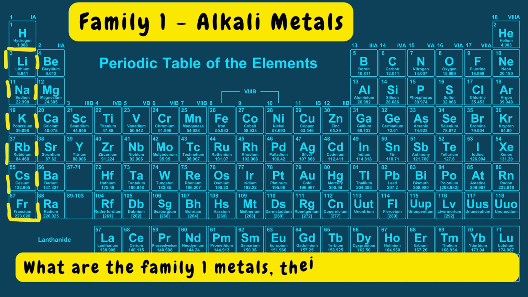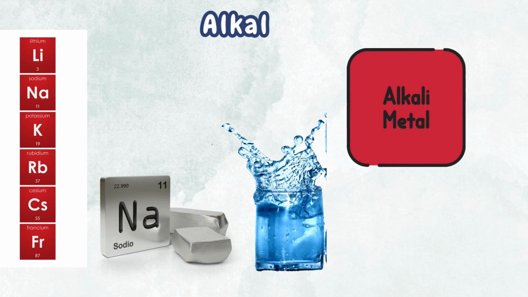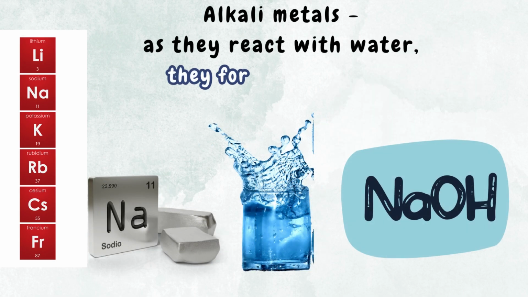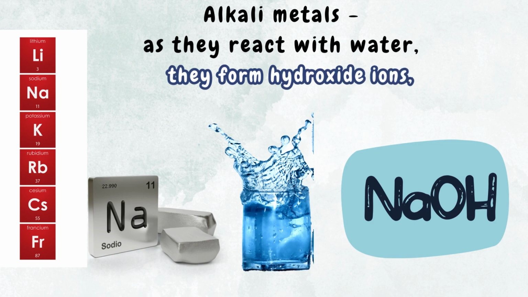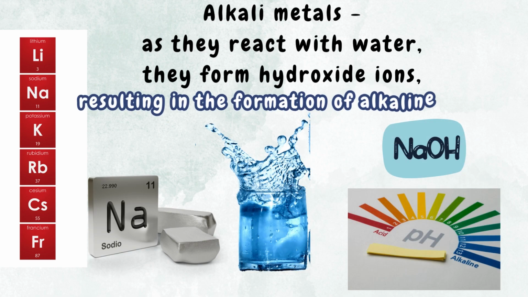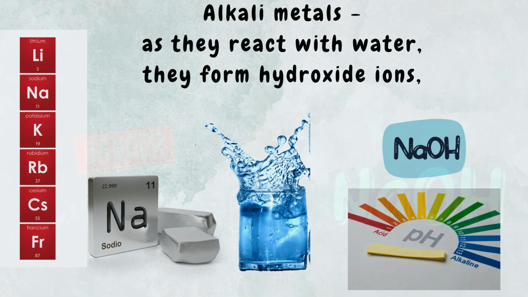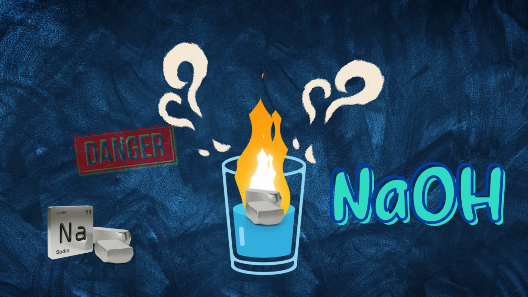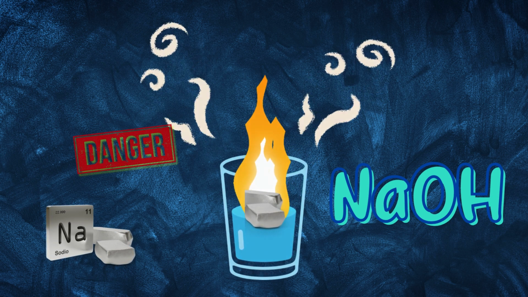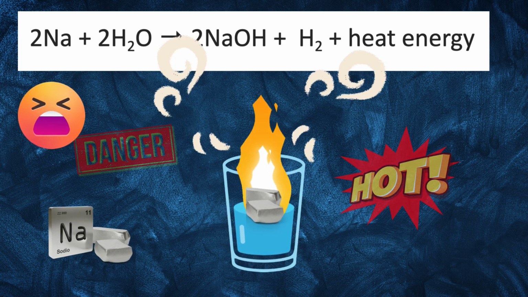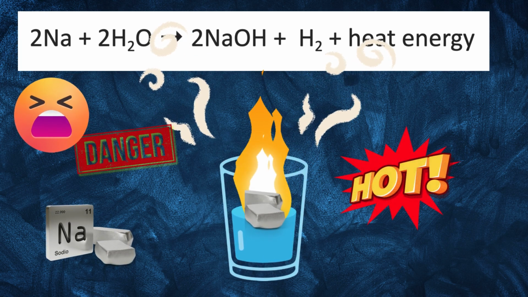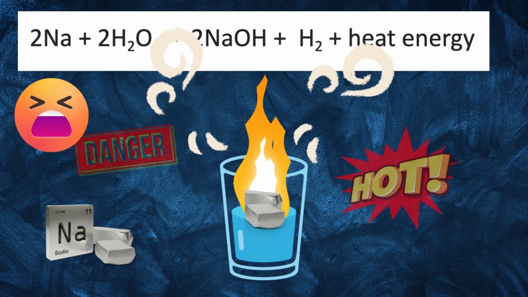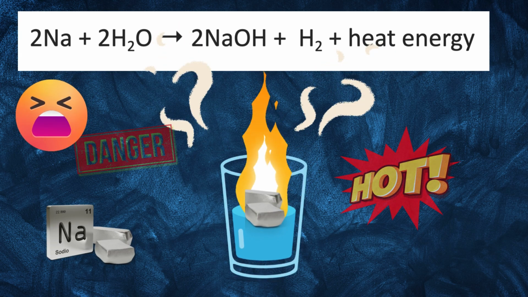What are the family 1 metals, their properties and uses? Family 1 metals are called the alkali metals because as they react with water, they form hydroxide ions, resulting in the formation of alkaline solutions. For example, when sodium reacts with water, it produces sodium hydroxide, which is a basic or alkaline solution, hydrogen gas, and heat energy. 2Na + 2H2O gives 2NaOH + H2 + heat energy.